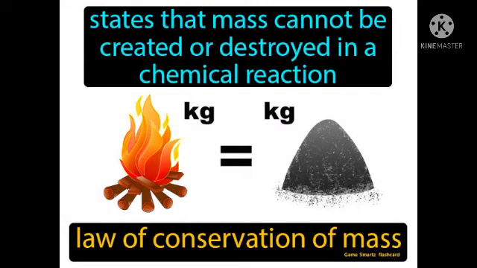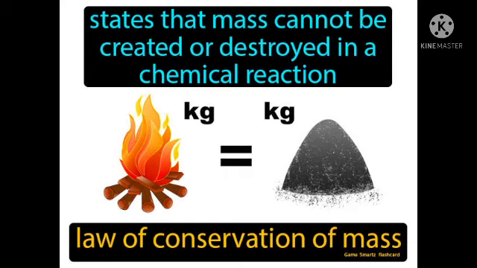You all know that all substances are made up of atoms and molecules, and these atoms and molecules of a substance have fixed mass. The total mass of the substance involved in a change should remain the same, which means mass cannot be created or destroyed in any chemical reaction. It remains the same. So this law proves that the mass of the substance remains the same and it cannot be created or destroyed in any chemical reaction.